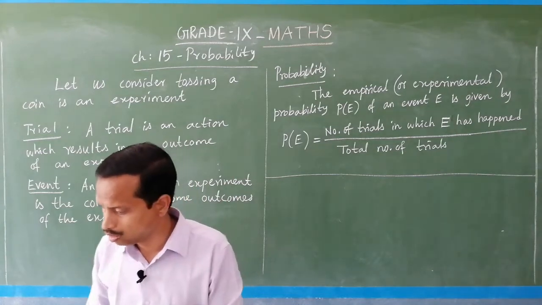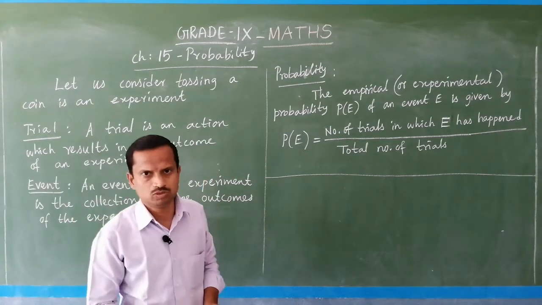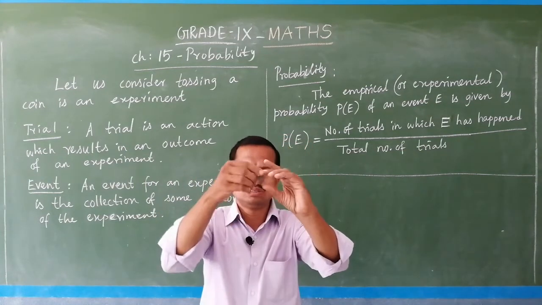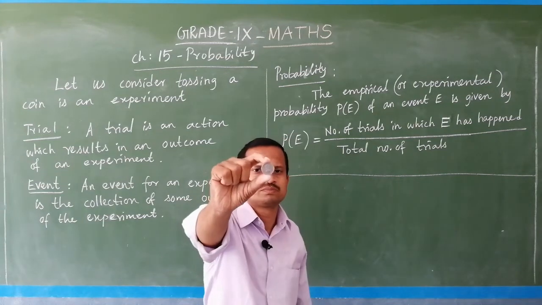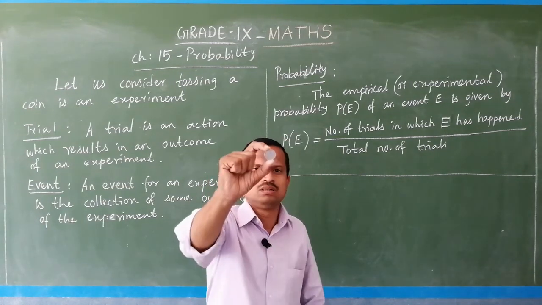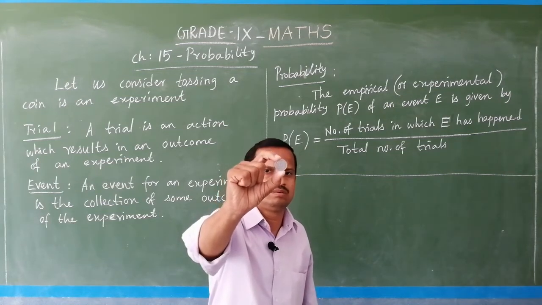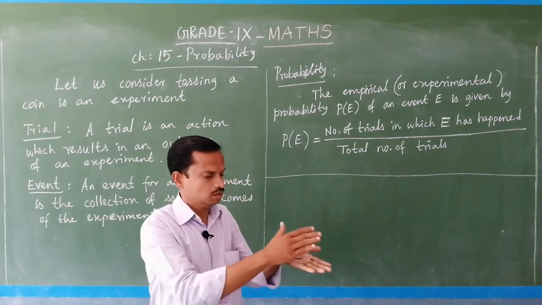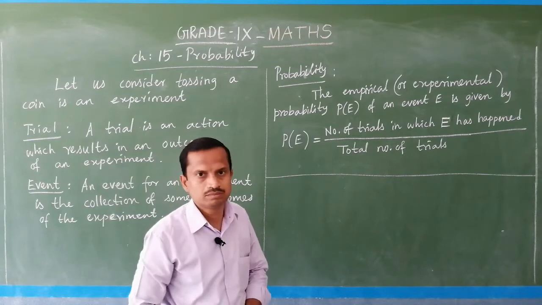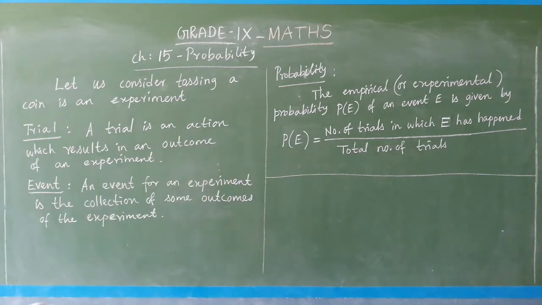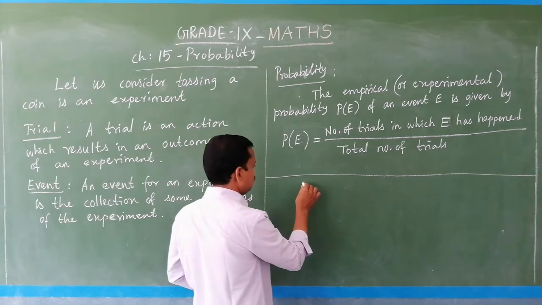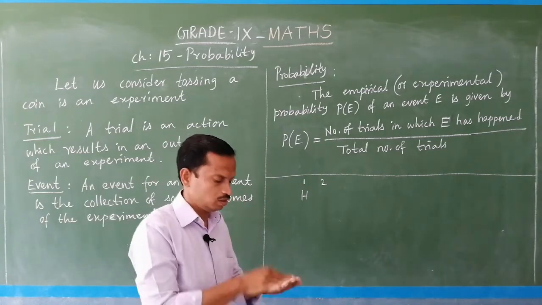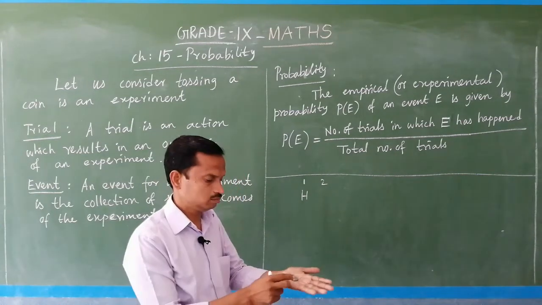For example, tossing a coin is an experiment. So here I am having a coin. This is a 5 rupee coin. On one side you see head is there, and on the other side it is tail. Number 5 you call it as tail. So I am tossing, and you see that head is there. So you can mark it. First time we have head, and the second time I am tossing again, you got tail.